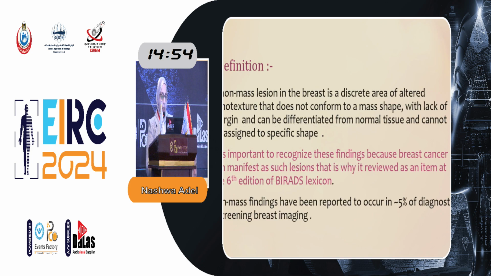A non-mass lesion in the breast is a discrete area of altered echotexture that does not conform to a mass shape, with lack of margin, and can be differentiated from the normal tissue but cannot be assigned to a specific shape. It is important to recognize the finding because breast cancer can manifest as such a lesion, and that's why it is reviewed as an item in the 6th edition of the BI-RADS lexicon.